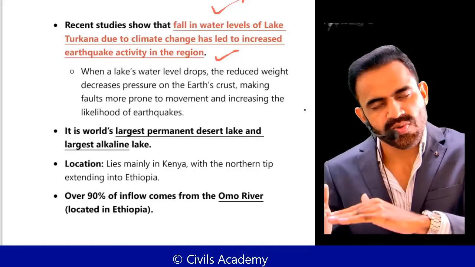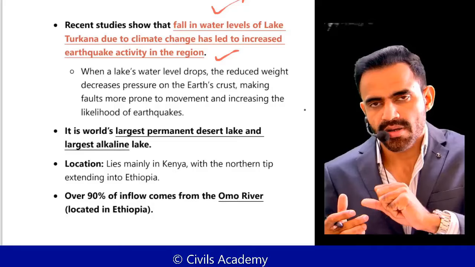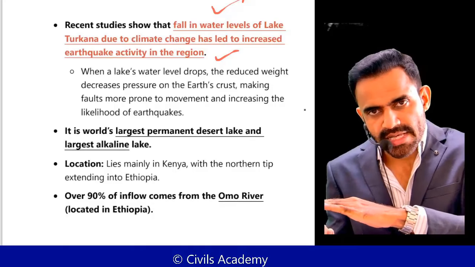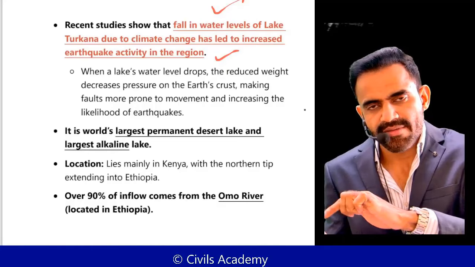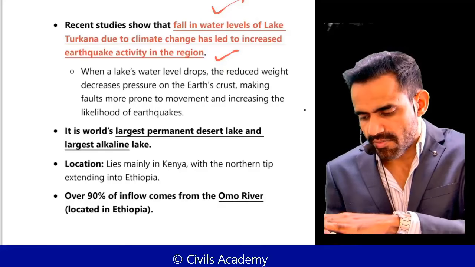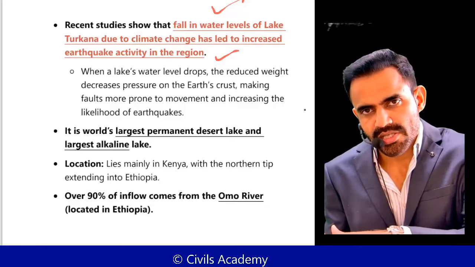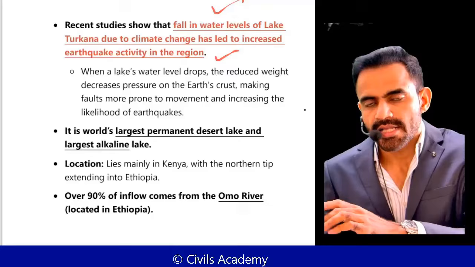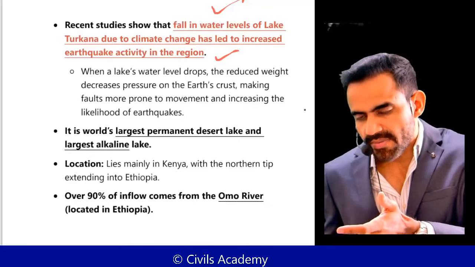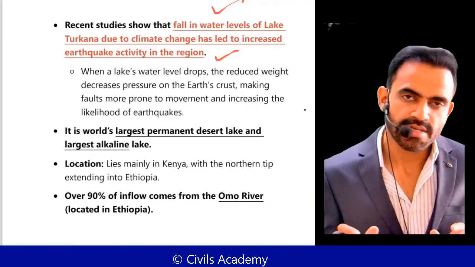Why? Because less water is there. Consider it like a bowl. If there is less water in the bowl, what will happen? The crust, or the bottom of that bowl, will have less pressure. So whenever there are earthquake eruptions, they will be more frequent, because now they will be able to break the pressure. So just understand this concept.